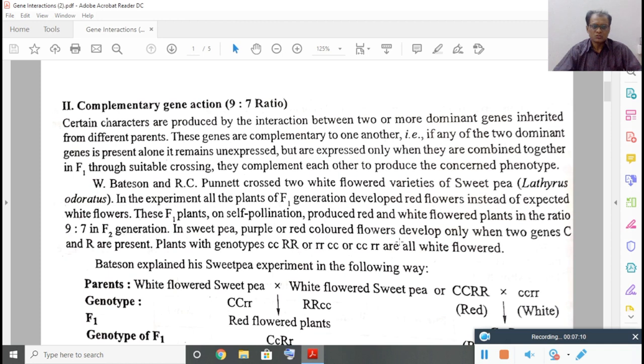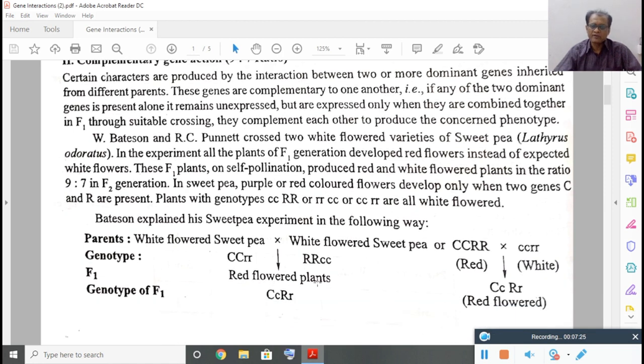It is known that the red flower is due to the effect of complementary genes. When both the dominant genes are present, they complement each other and produce the red character. When any of these two complementary genes is absent, they cannot show the red flower.